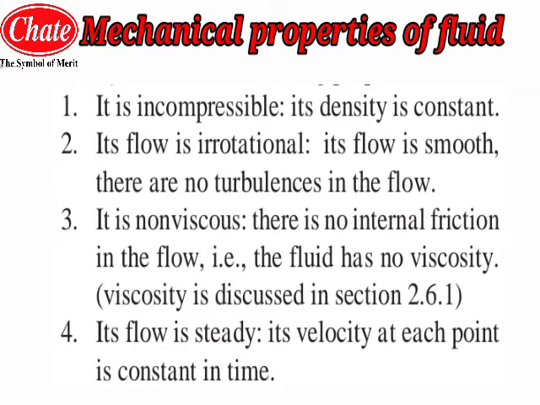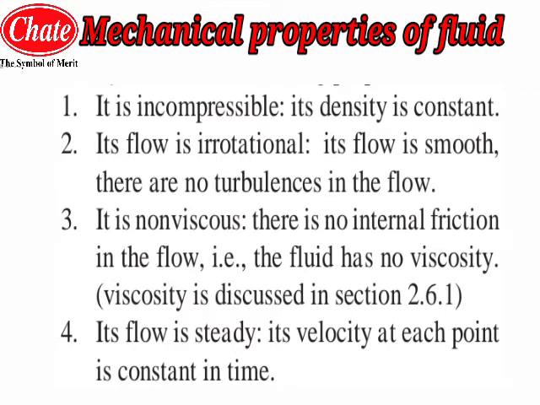Now the last and fourth property is that its flow is steady. Its velocity at each point is constant in time, means the velocity with which the fluid is flowing over the surface should be steady. It should not change with respect to time. So this is the fourth property: the flow of that ideal fluid should be steady, and its velocity at each point should be constant, not changing with respect to time.